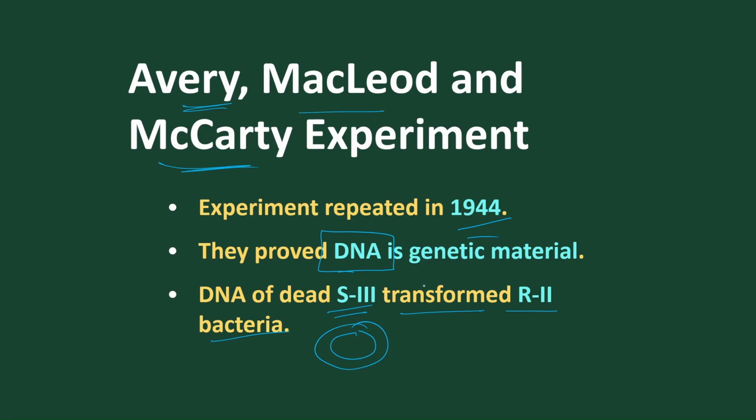So this experiment proved that DNA is the genetic material which is transferred and gets recombined with R2. Suppose this is R2 and S3 is incorporated. So here this is called transformation, or genetic recombination. Both the genes are recombined, so it is called genetic recombination. It is one type of sexual reproduction.